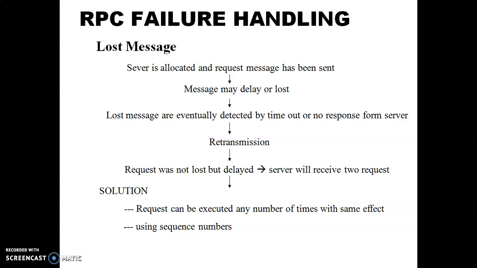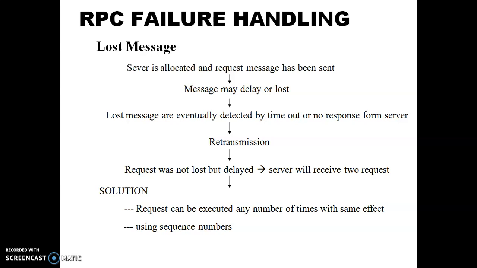Okay, RPC lost message. Lost message means we consider that the communication module starts a timer when sending a request message. Suppose the client sends a message to the server requesting a remote procedure with the program number, program name and version number.